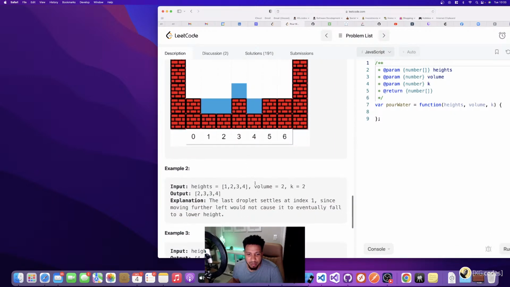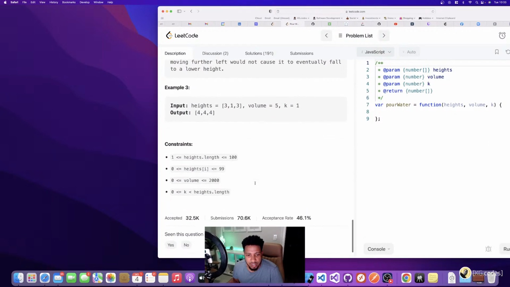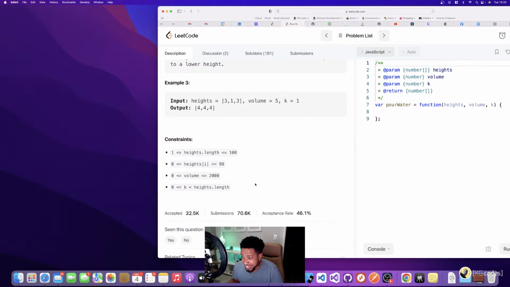This is a medium problem, so it's definitely tougher. And hopefully I can figure this out. If I can't, I'm going to find the answer. And y'all are going to see me go look for the answer, which is cool.